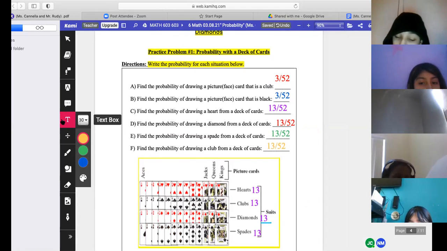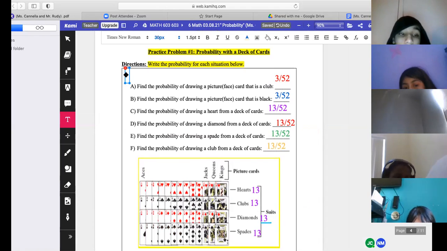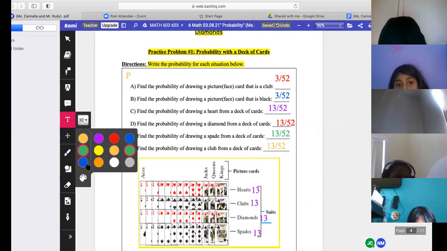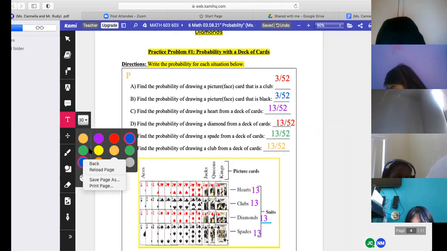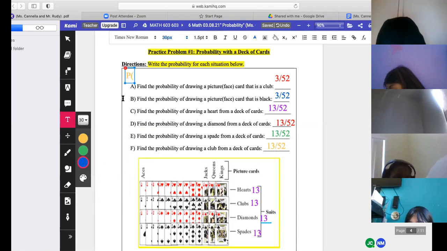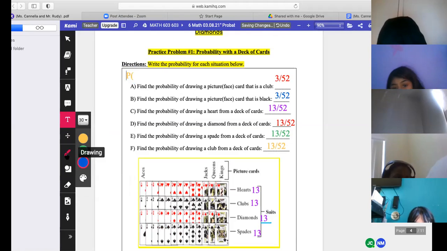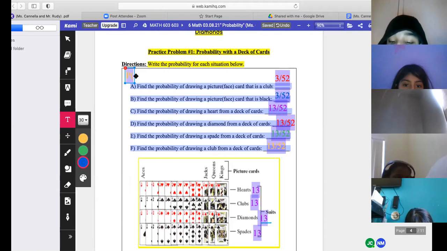Sometimes they might put the probability in words. I'll use a different color, blue.